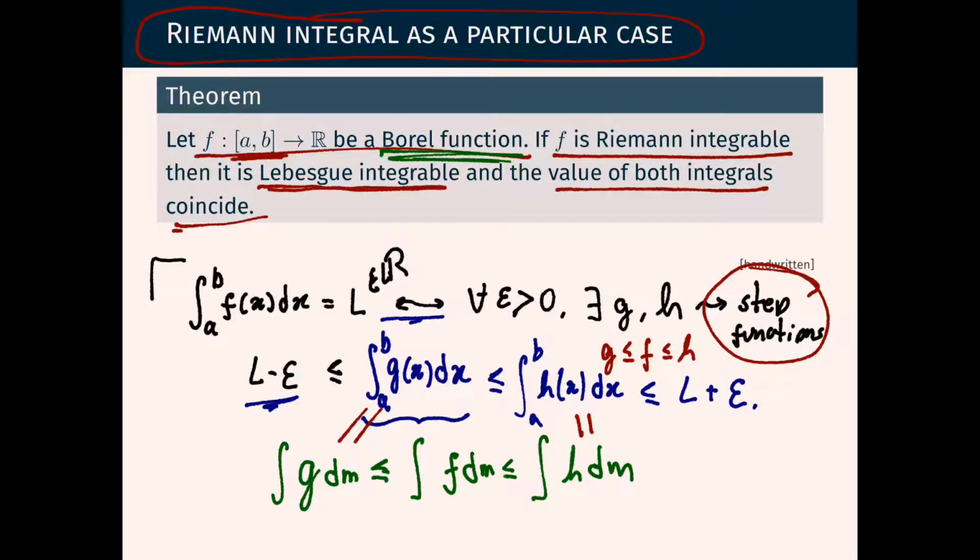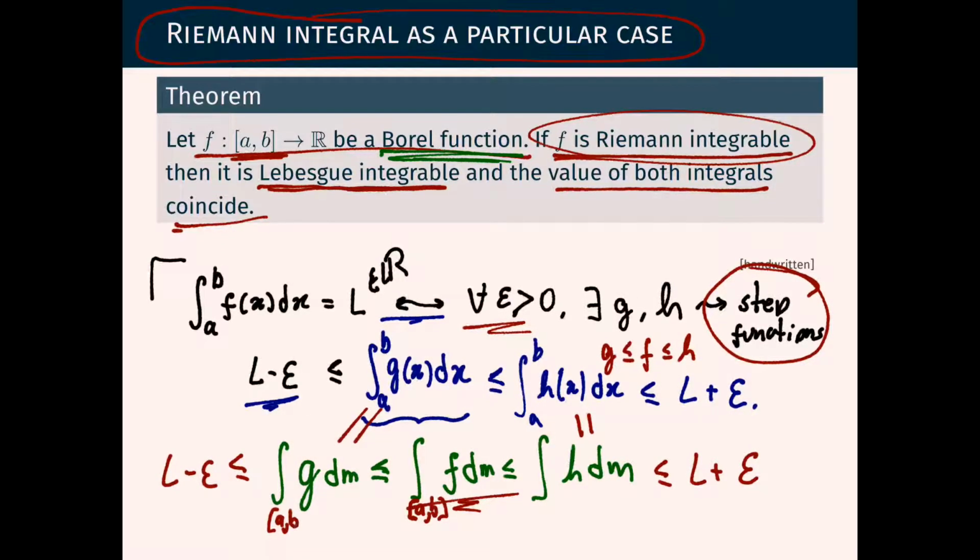So these are equal, and since we're assuming the function is Riemann integrable, then for every epsilon, we can find g and h with these properties. So this is larger than L minus epsilon, and this is less than L plus epsilon. Since this is true for every epsilon, the Lebesgue integral of f on that interval will also be equal to the same number L, and this is what the theorem was saying. So this concludes the proof of this theorem.